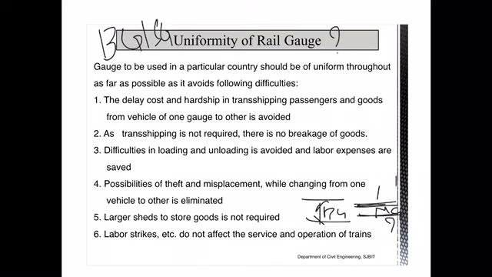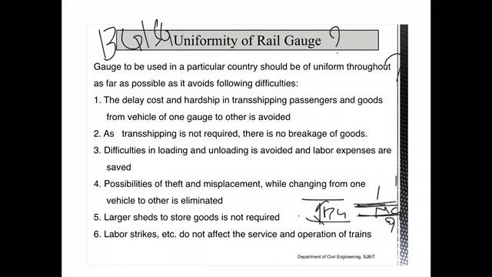Now, whenever the rail section changes from broad gauge to meter gauge, what are the difficulties you will come across? The passengers and the goods in this train need to be transferred to the train of the smaller gauge. So a delay can be expected while transferring, and the delay cost as well as the time will increase while transshipping the passengers and the goods from one vehicle of one gauge to the other vehicle. If you provide a uniform gauge, that delay can be avoided. Also, during transshipping there are chances of breakage of the goods. That breakage can be eliminated if you provide a uniform gauge.